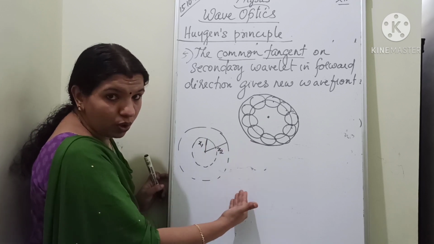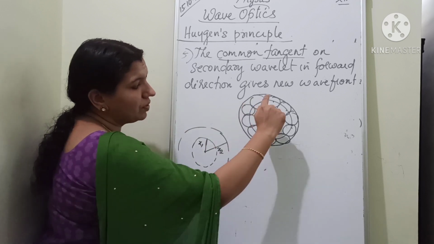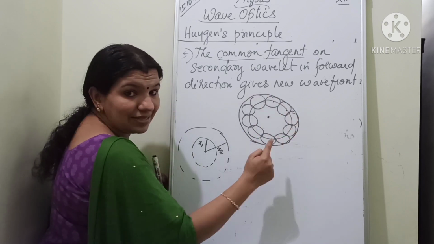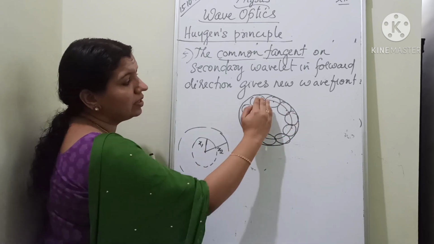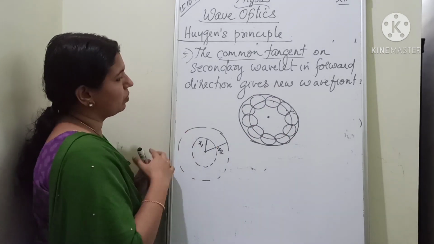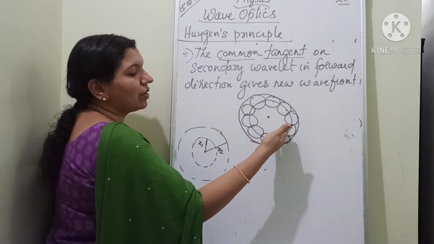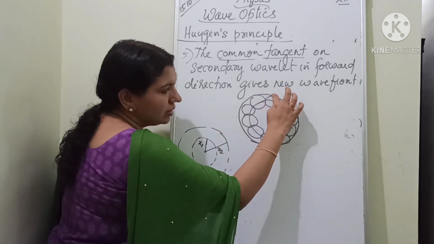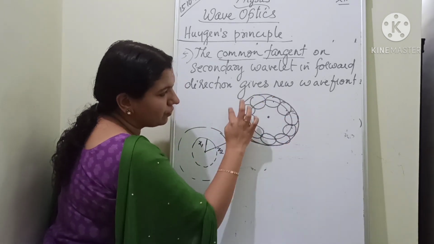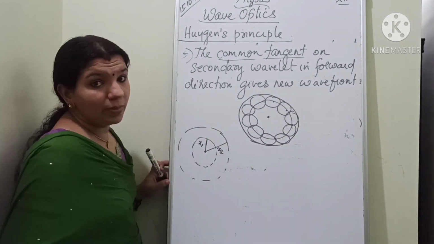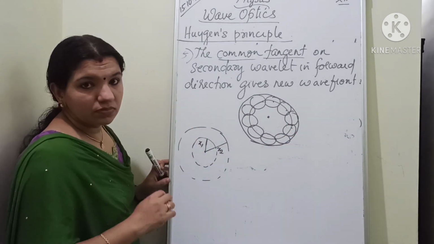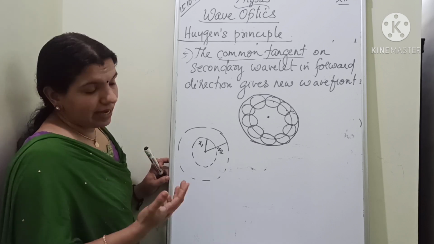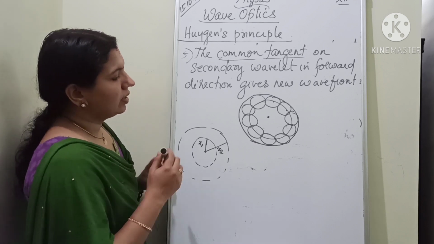If I want to draw it, what I have to do? I have to draw a common tangent to the secondary wavelet in the forward direction. That's also important, because in the backward direction we are not taking it. The reason I will explain later. So towards the forward direction, if I am drawing a common tangent, I will get the new wavefront.